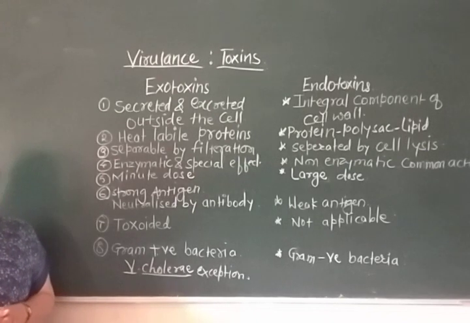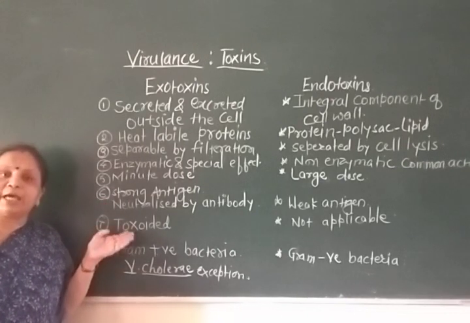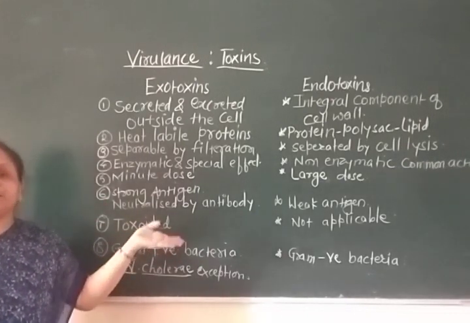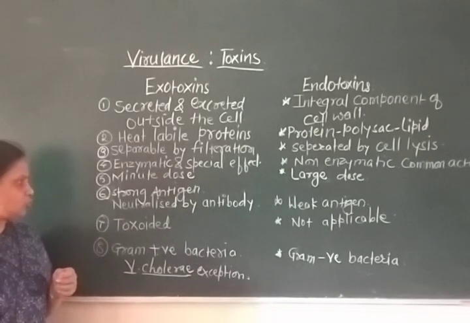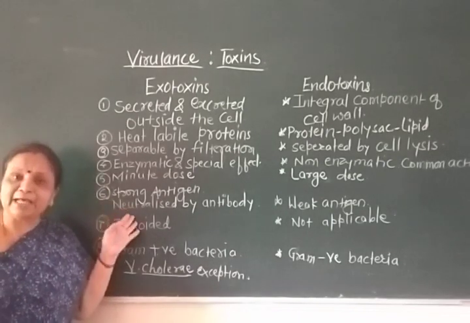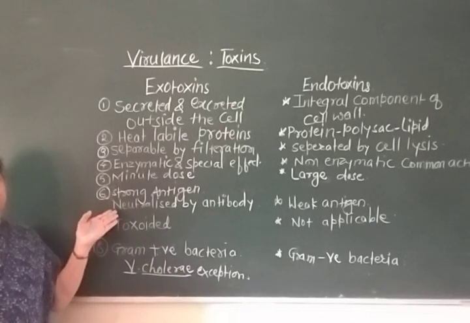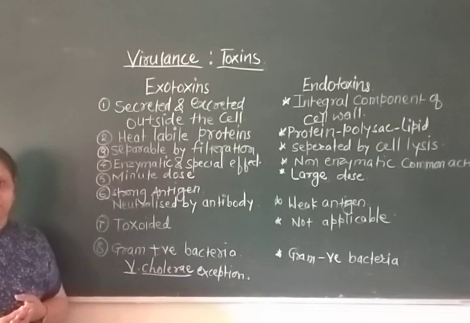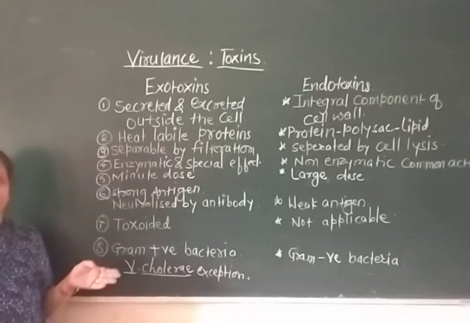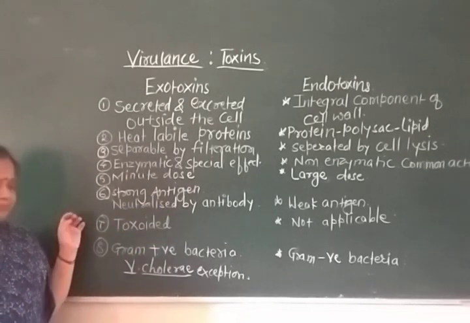A substance which is a strong antigen is also called a strongly immunogenic substance. So exotoxins are strong antigens, and as they are strongly antigenic, they can be easily neutralized by antibody. The antibody generally referred against exotoxin is called antitoxin.